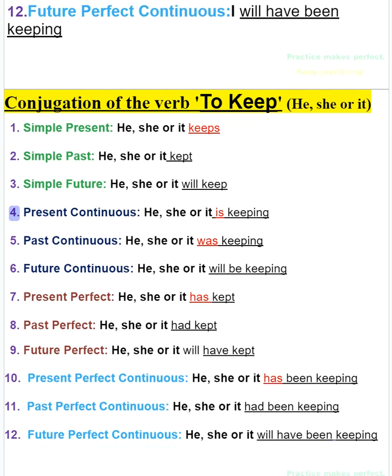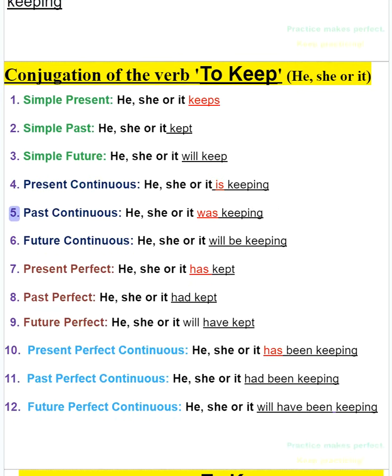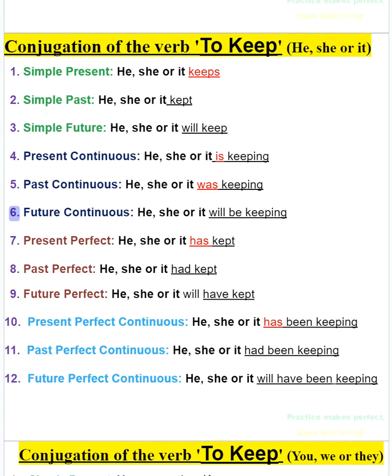4. Present continuous, he, she or it is keeping. 5. Past continuous, he, she or it was keeping. 6. Future continuous, he, she or it will be keeping.